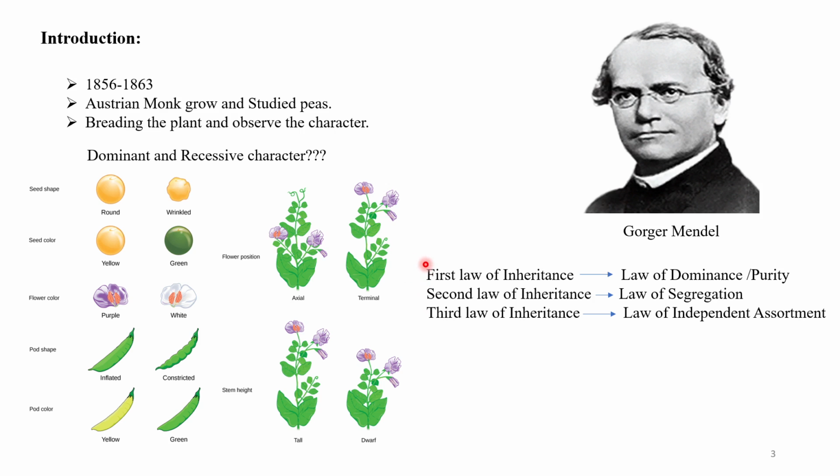Based on the dominant and recessive characters and these studies, he gave three laws of inheritance, which are known as the law of dominance, the law of segregation, and the law of independent assortment.